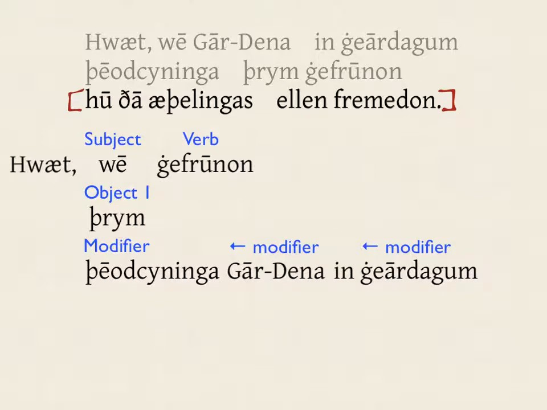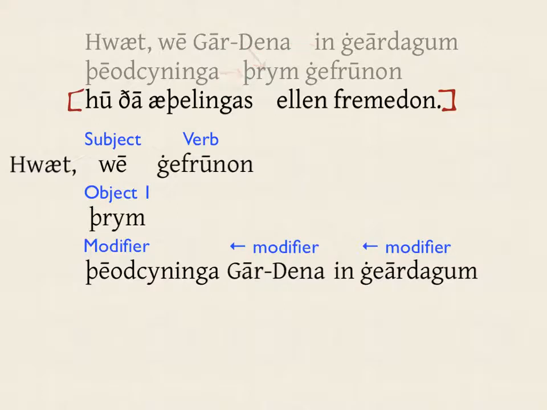There are other ways to read these modifiers. What I've done is to take the modifier closest to the noun as modifying it directly, then Gardena as modifying þeodcyninga, and finally in geardagum as modifying Gardena. But other readings are possible. For example, you can take the two genitives as being in variation, both modifying þrym, and the prepositional phrase as modifying Gardena. The translation would be just a little different.